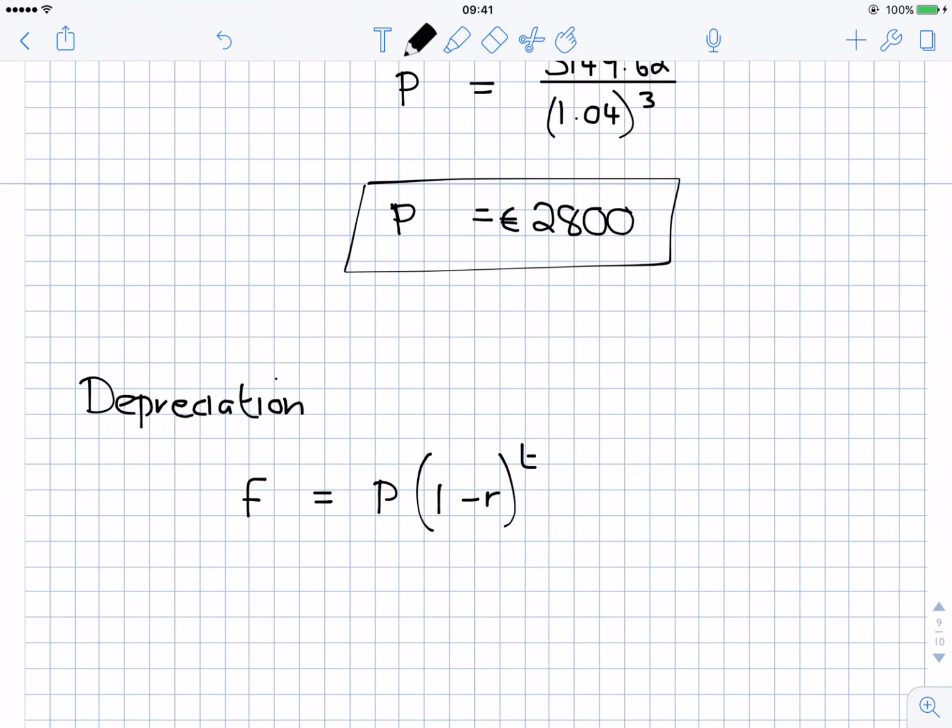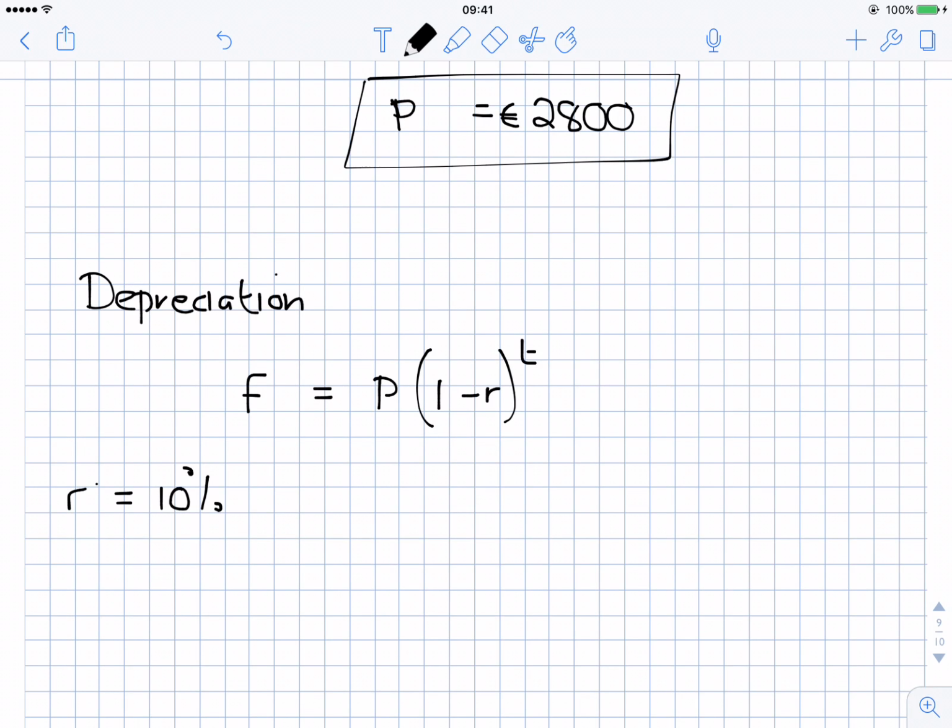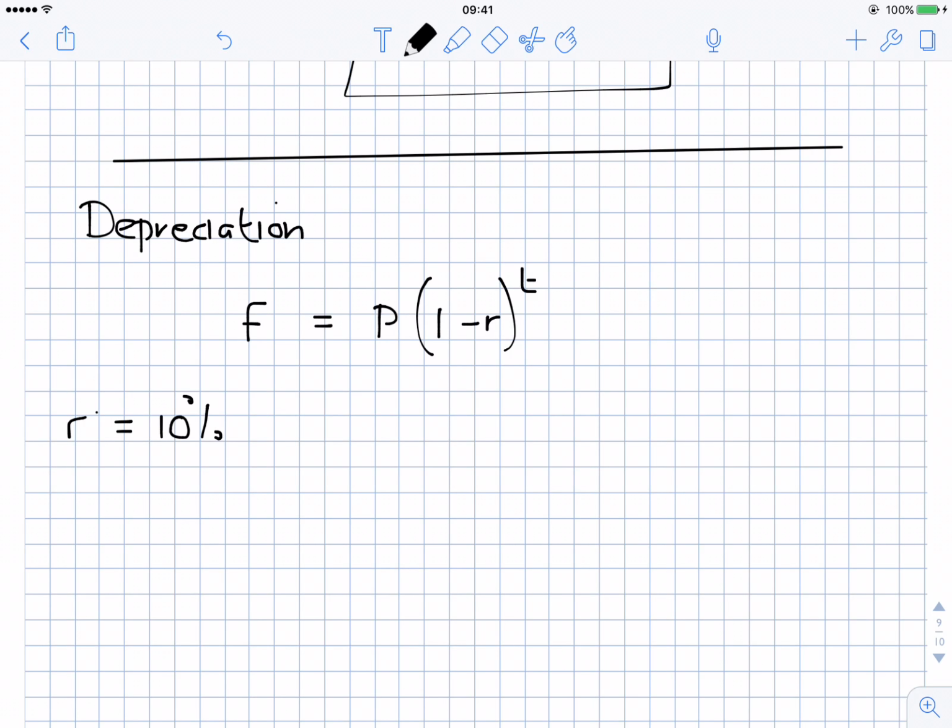So for example, a machine depreciates in value by 10% every year. So r is 10%, the rate that it goes down every year. So this machine goes down by 10% every year. At the end of the 3 years, it's only worth 58,320. So that's the final value, how much the machine is worth at the end, F. 58,320. And this is after 3 years.